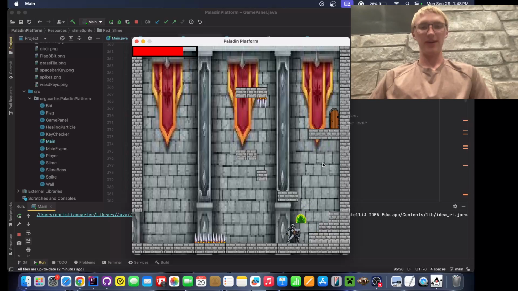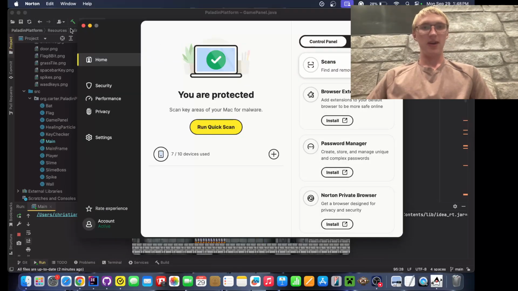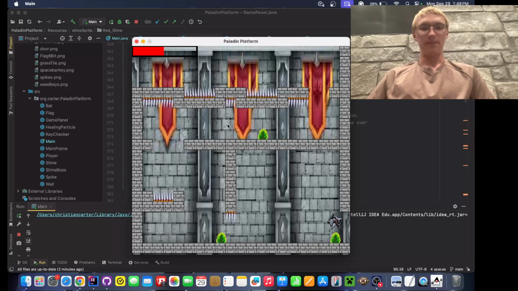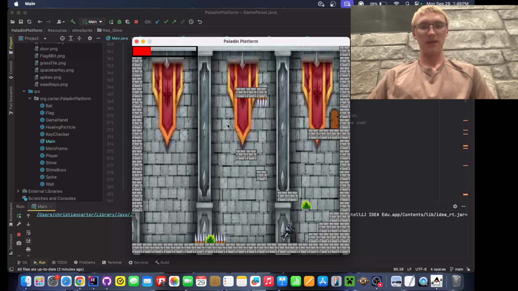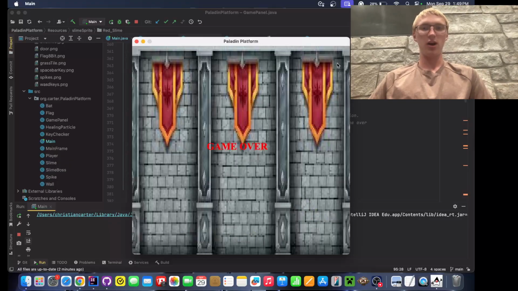Kill this slime real quick. Oh, he escaped. Sorry, that's my Norton being dumb. But as you can see there, we had a nice little death animation with a game over.